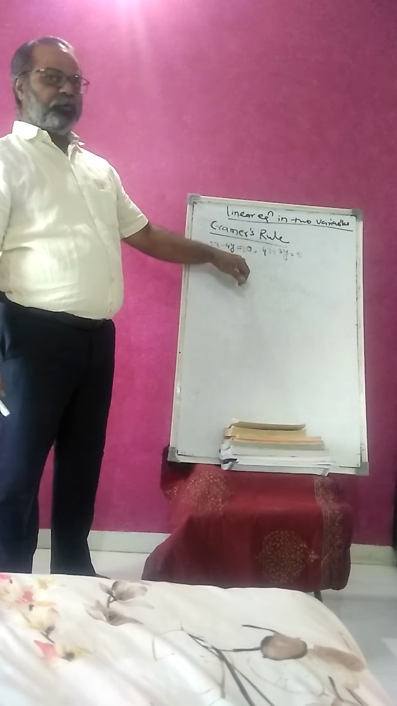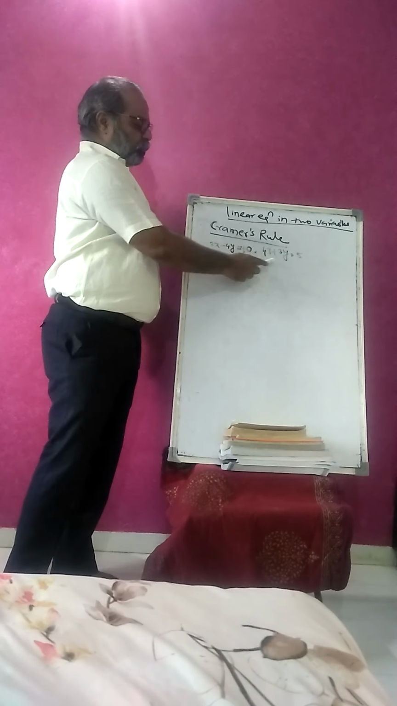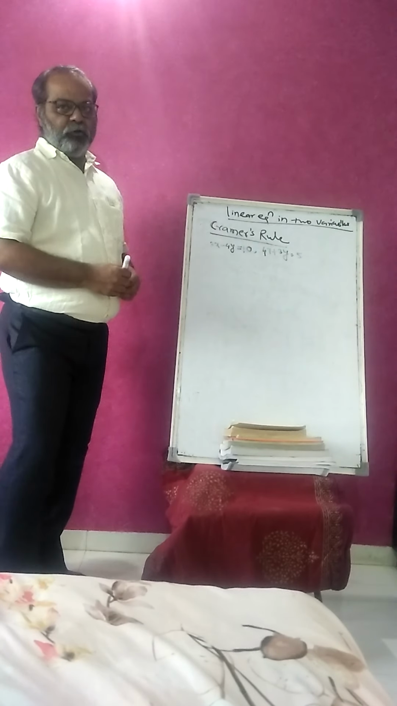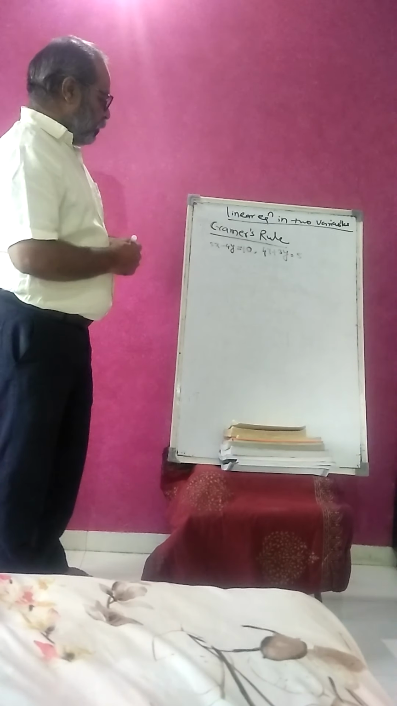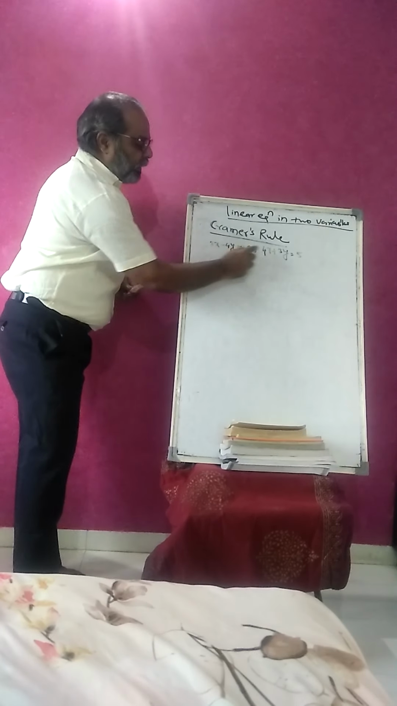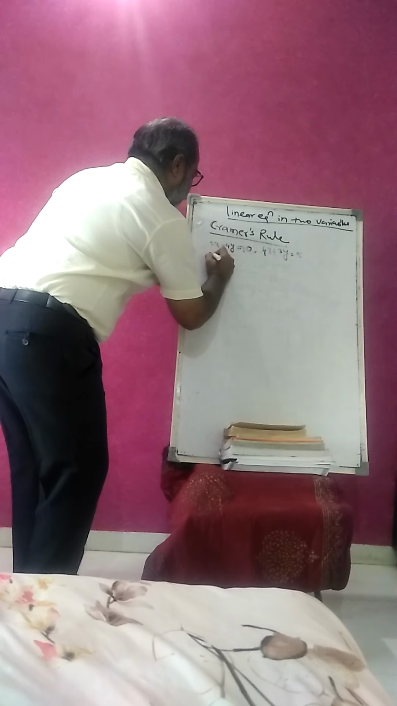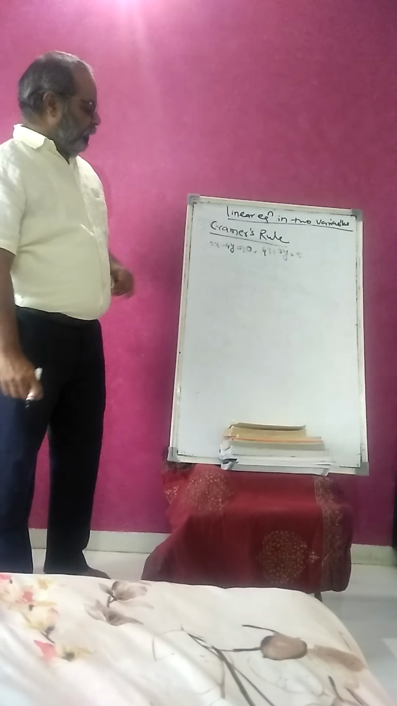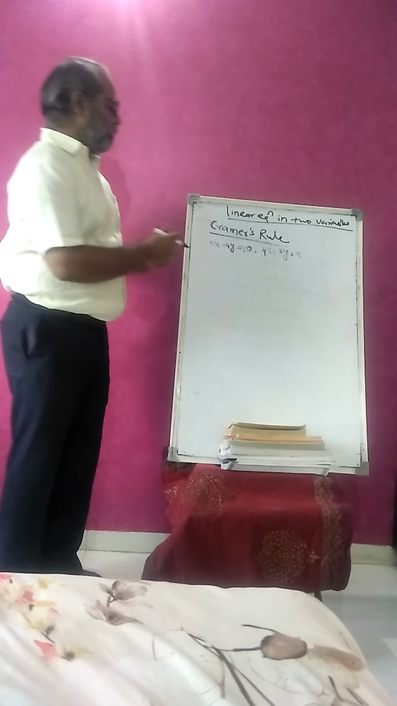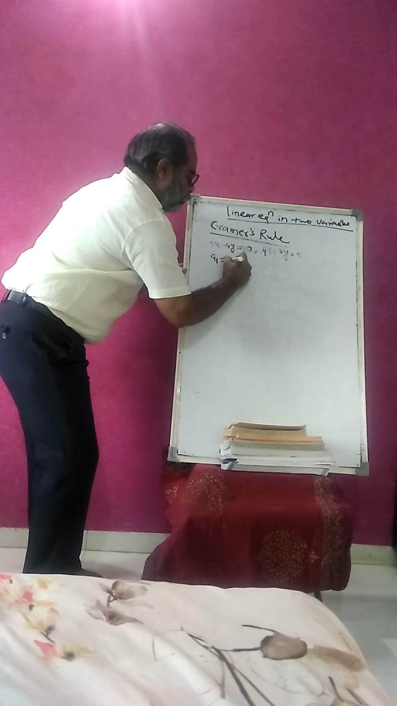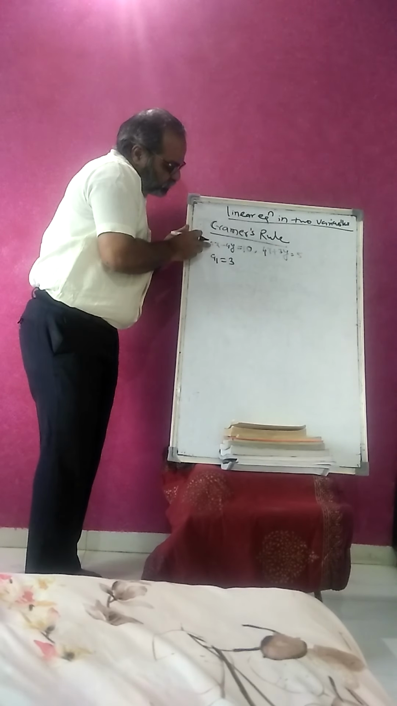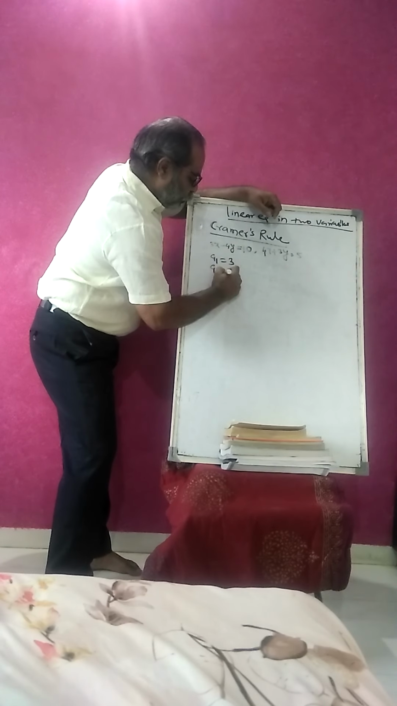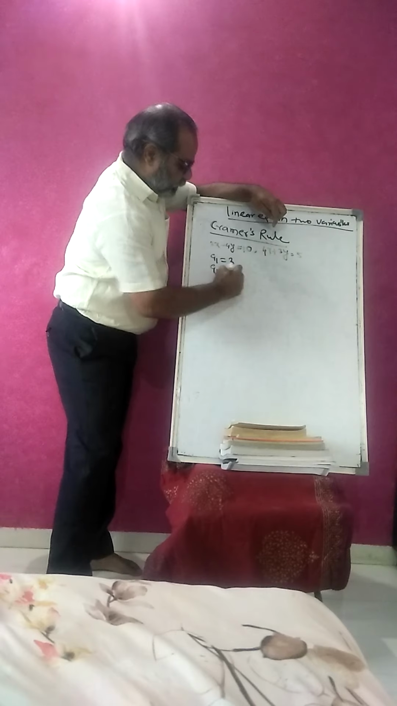3x minus 4y is equal to 10, and the second equation is 4x plus 3y is equal to 5. Now we are finding a1 and a2, b1, b2 and c1, c2. So a1, a2 means the coefficients of x. So a1 is the coefficient of x in the first equation, here is 3. And a2 is the coefficient of x in the second equation, that is 4.